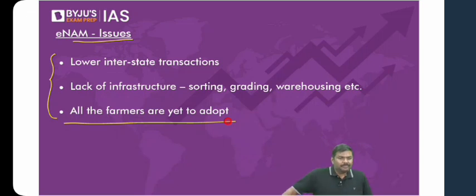Is APMCs only benefit for traders or businessmen? Please understand, anybody who's going to participate in the APMCs, for example, farmers, they will also get the benefit. Why? Multiple buyers are there in the market. If multiple buyers are there, don't you think competition to purchase will be higher? Farmers will be able to sell at a higher price. What if farmer defaults on the loan after selling receipt to the buyer? What if farmer again becomes an NPA, non-performing asset? All of them are covered under PSL only.